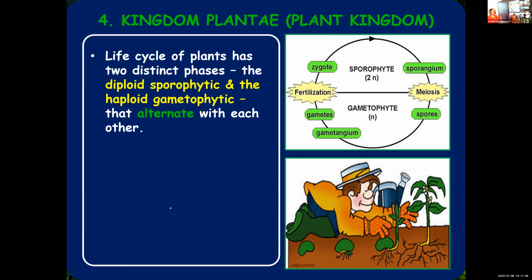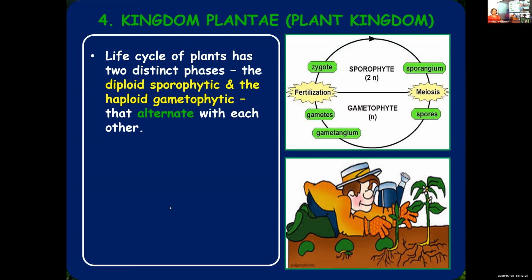Like a cycle, it keeps on going, so they exhibit alternation of generations. The sporophytic phase produces spores, and the gametophytic phase produces gametes. Sporophytic phase is diploid and gametophytic phase is haploid.